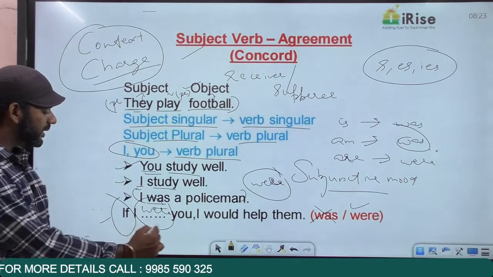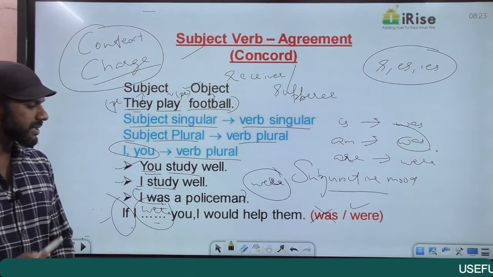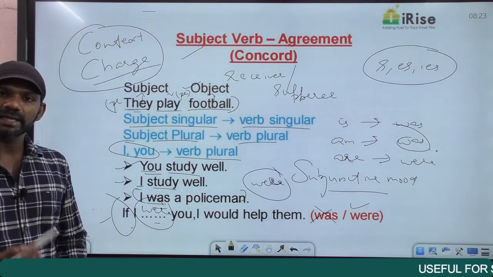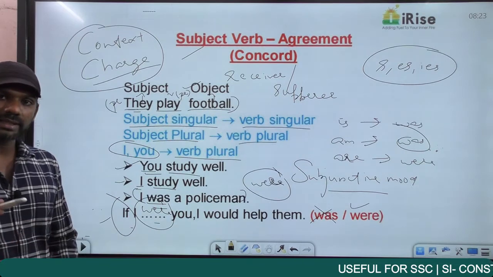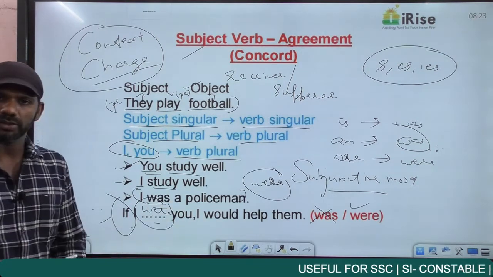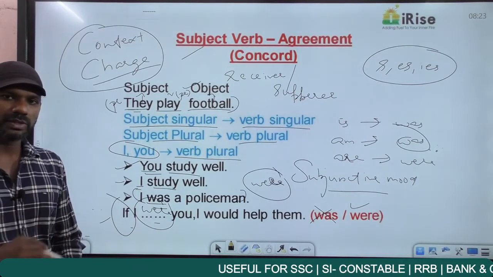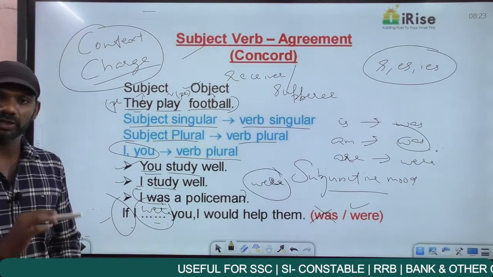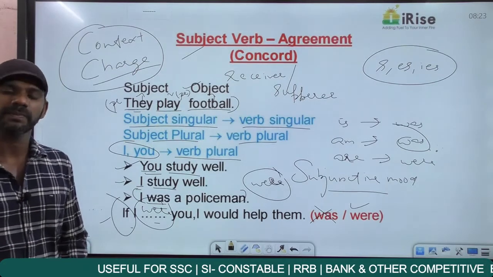Were can be used with I only if a sentence is in the subjunctive mode. Whereas in all the other cases, with I it must be was. So we can use were with I only if a statement is in the subjunctive mode, the if case. In all the other cases, with I it must be was.